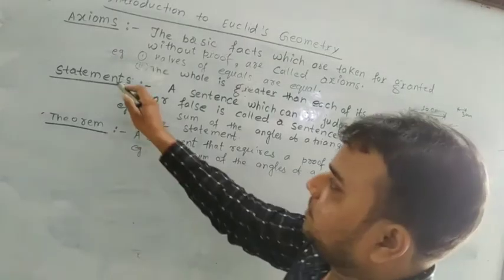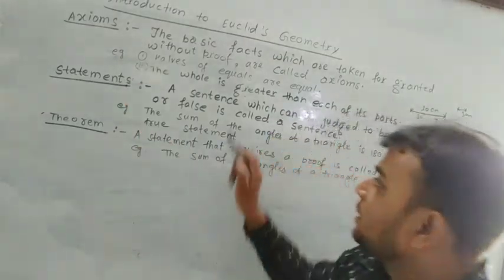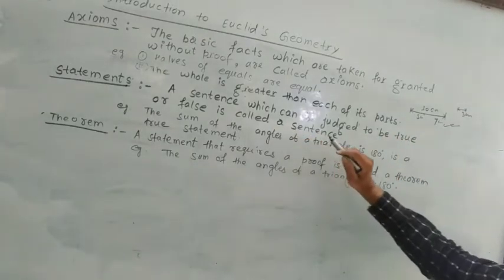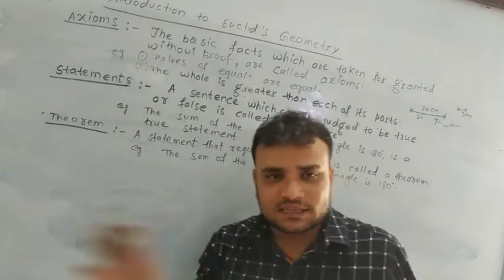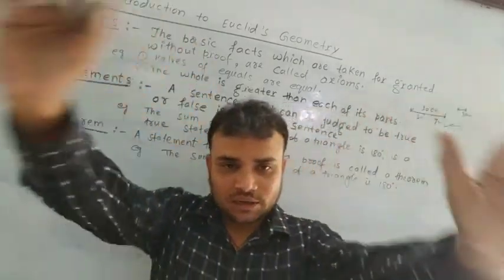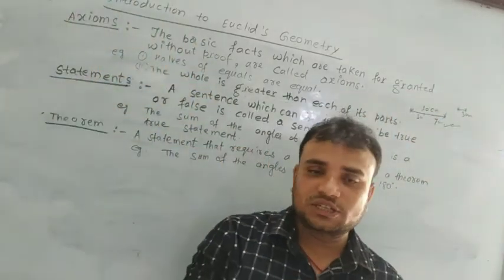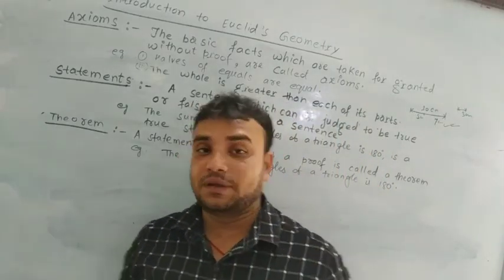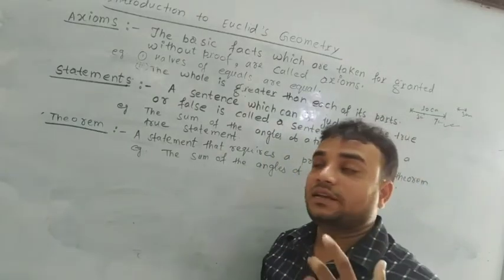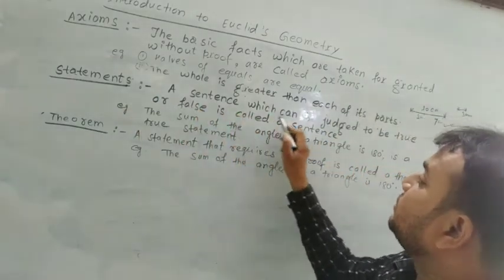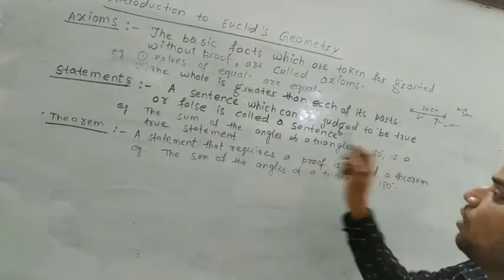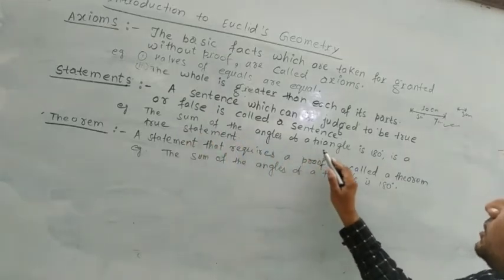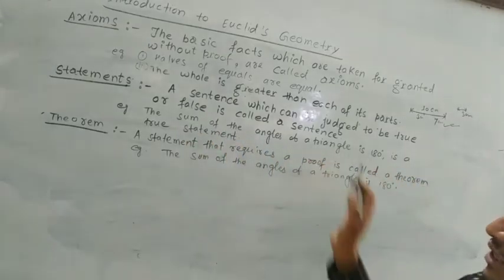Now the topic is statements. A sentence which can be judged to be true or false is called a statement. That means any sentence which we can judge as true or false is called a statement. Example: the sum of the angles of a triangle is 180 degrees is a true statement.